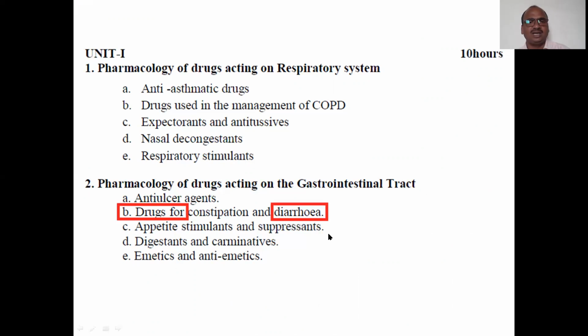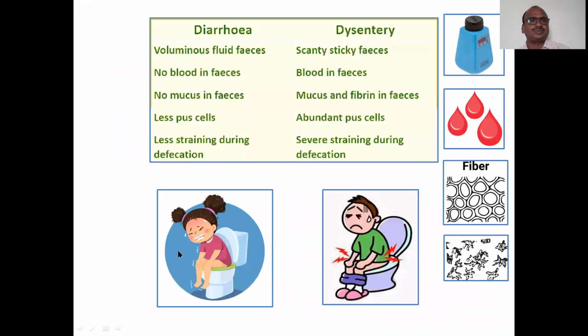Here you can see drugs for diarrhea. Here we can see the difference between diarrhea and dysentery. Both are almost similar, we will think, but a little difference is there. In dysentery, sticky feces come, just like gum, scanty and sticky fecal matter, with blood in the fecal matter. Dangerous: blood, mucus and fiber in the fecal matter, and abundant pus cells. Severe straining, he is getting more and more strain during defecation.